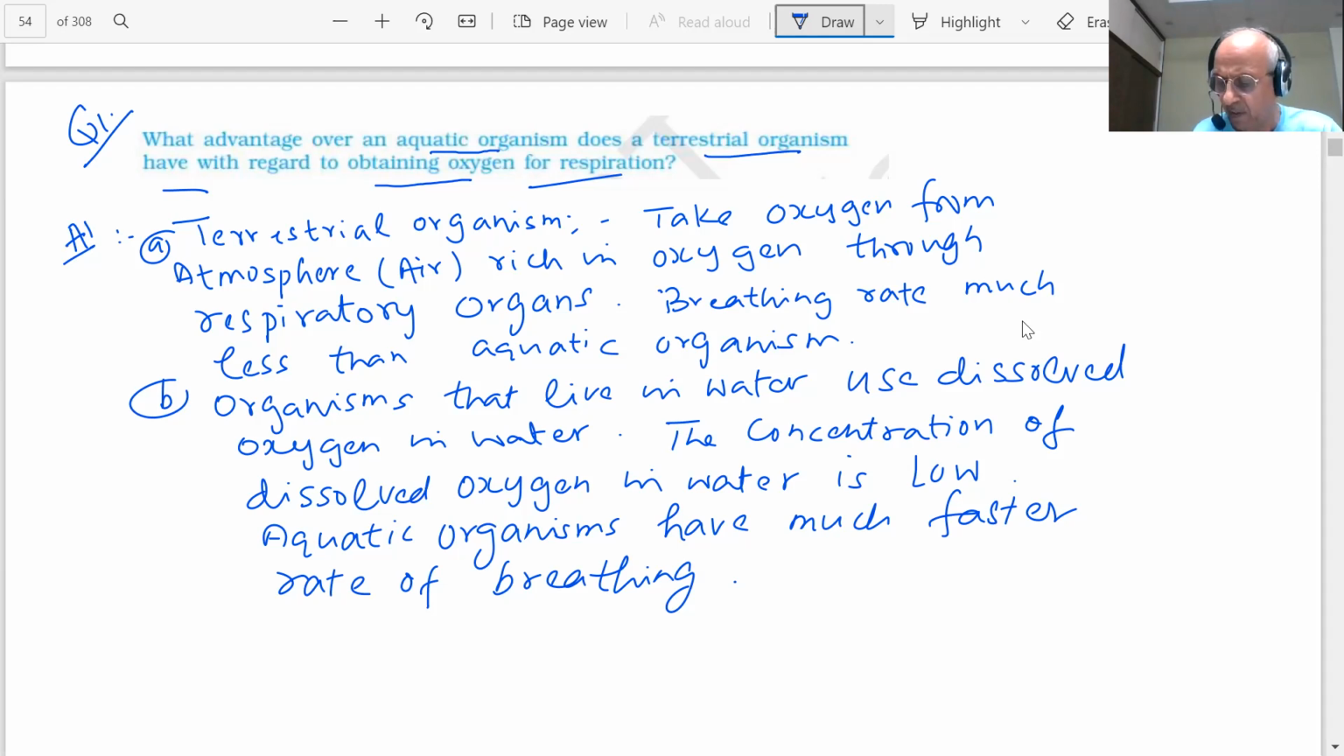If you will observe it in the activity, students, as you can see, aquatic organisms have a much faster rate of breathing because the dissolved oxygen is less in the water. And as you are polluting the water, what will happen? The dissolved oxygen amount will become less. And what will be the end of this? The water will become polluted, then aquatic life will start dying. So that's a very serious danger to aquatic life.